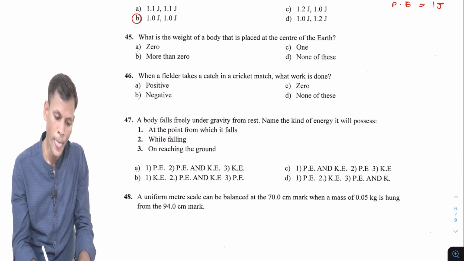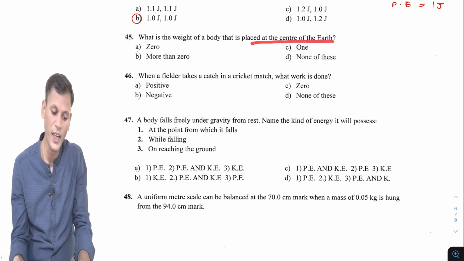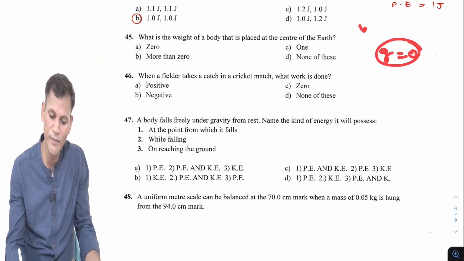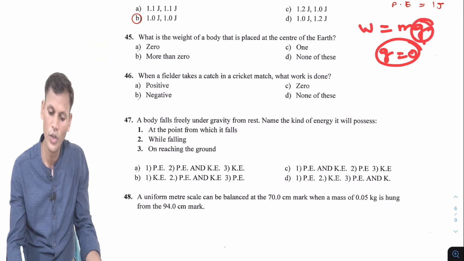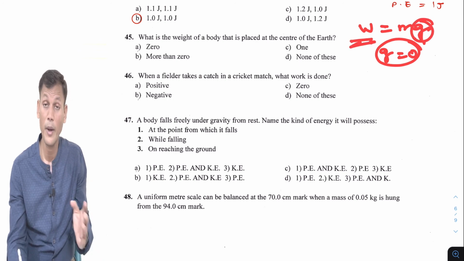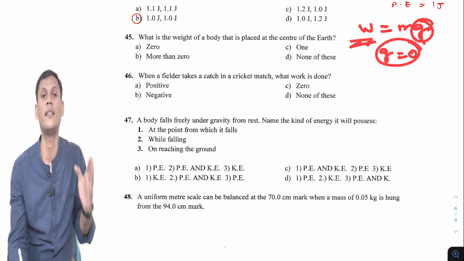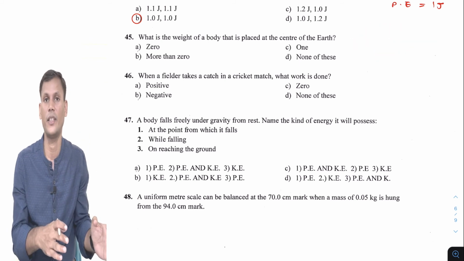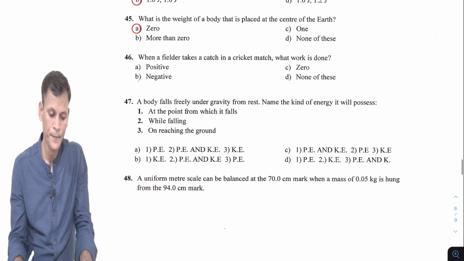Question number 45. What is the weight of a body that is placed at the center of the earth? At the center of earth, g is 0. So weight is mg. Of course if g is 0, the weight will be 0. Remember it. Acceleration due to gravity is 0 at the center of earth. It is maximum at the surface of earth. Remember it. So the answer will be 0. The reason I have already mentioned.